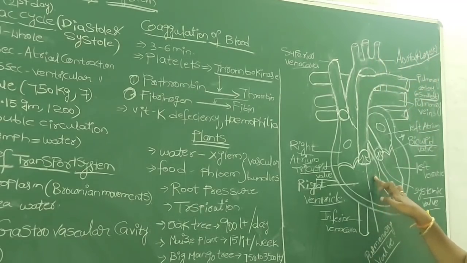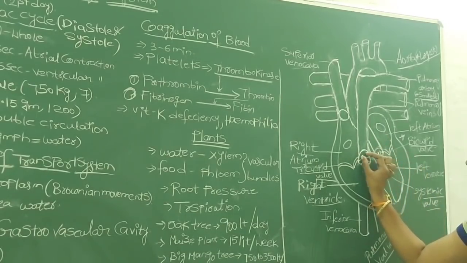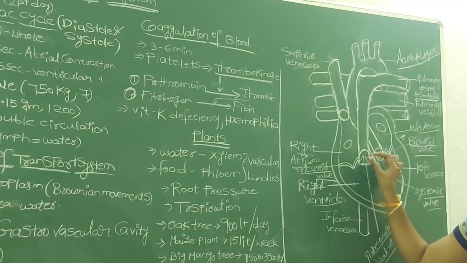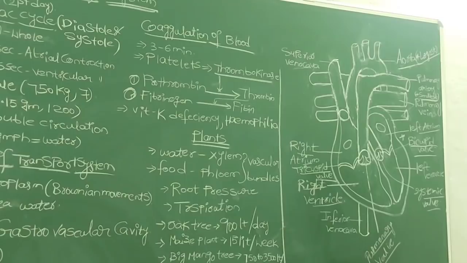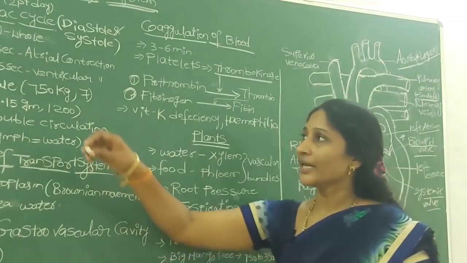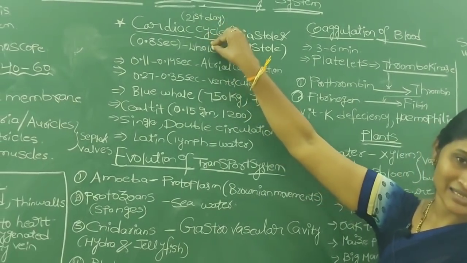Once the blood from the ventricles enters the two different arteries, the valves present between the ventricles and the pulmonary artery and systemic artery close. At that time we hear the dull sound known as dub. So these are the two different sounds produced during the pumping of the heart. And here it nearly takes 0.8 seconds to complete one cardiac cycle.